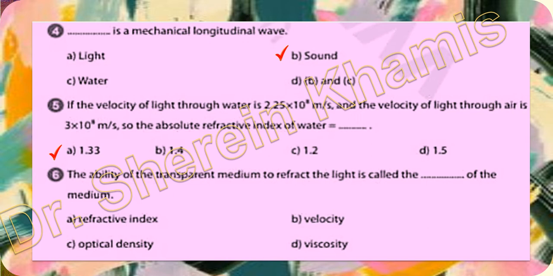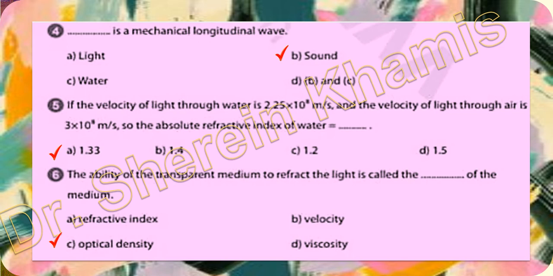Okay, let's go into question 6. The ability of a transparent medium to refract light is called what of the medium? We call it optical density. Optical means light, and density means thickness of the medium.